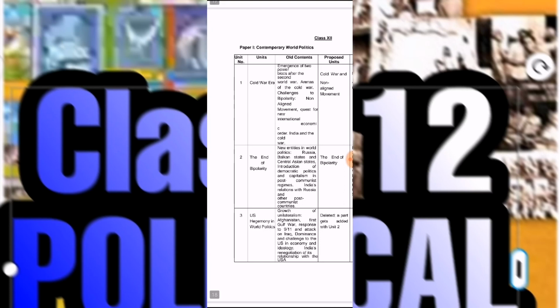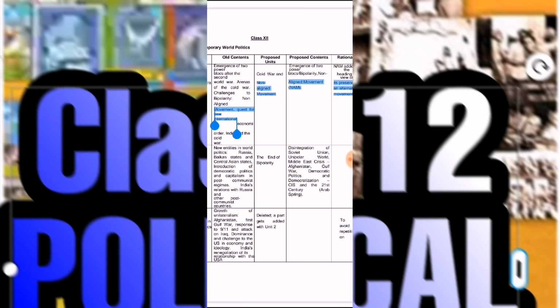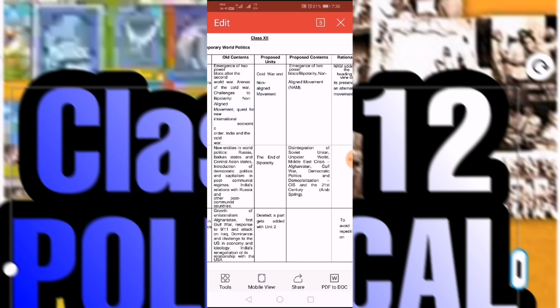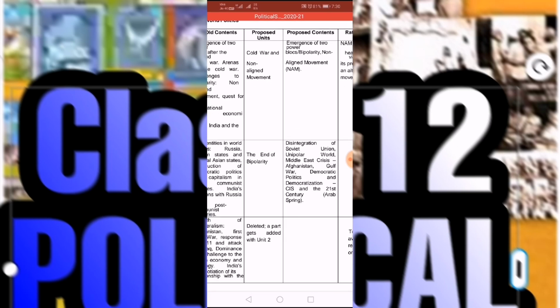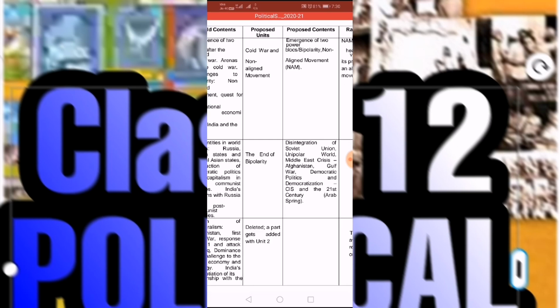Then the second topic, the end of bipolarity. See the topics suggested earlier. You can see the topics here, the old content. Now see the proposed contents. Here in the second chapter, the end of bipolarity, students, you need to focus on the topic of disintegration of the Soviet Union. Then emergence of a unipolar world, along with a new topic, Arab Spring. See, this is the new topic, Arab Spring.